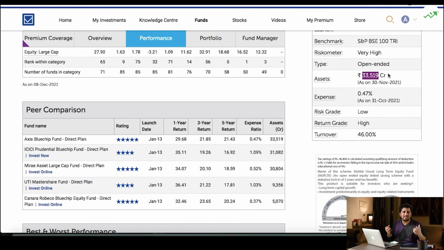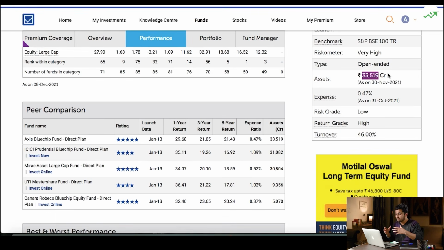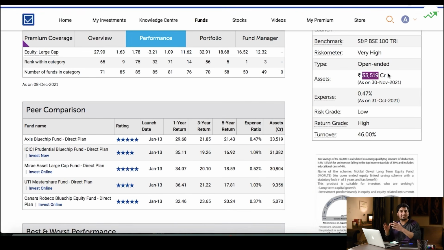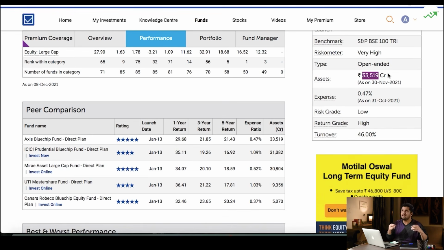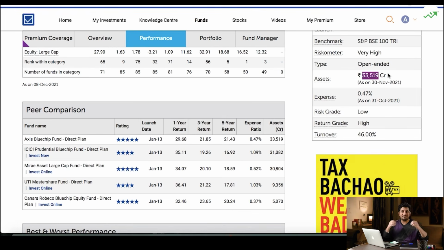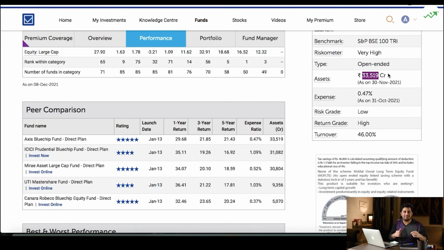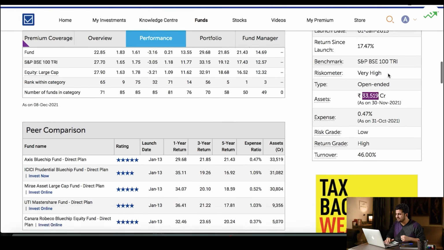Now you'd be like, Akshat, how does that matter? It matters because they're managing funds worth 33,000 crores, and even then their strategies are working. On the other hand, Canara is working on 5,000 crores, right? You could say, if you're a teacher, managing a class of 1,000 students versus managing 10 students, there's a difference. Similarly, if you're a manager in the corporate world, managing a team of 100 folks versus managing a team of 10 folks, quite a difference, right? And similarly, you could think of this reference as well.